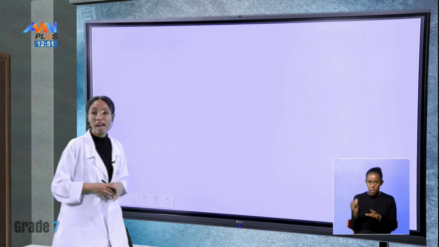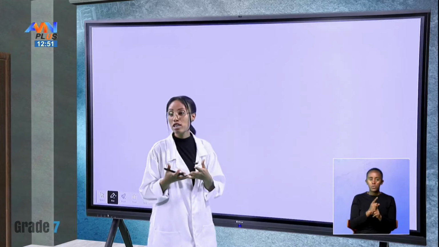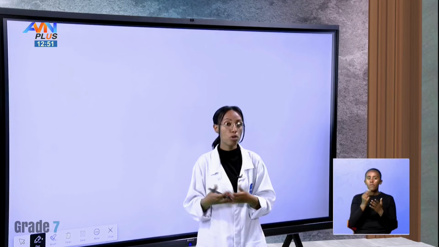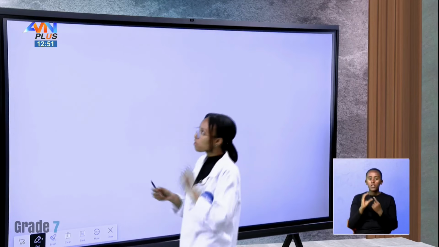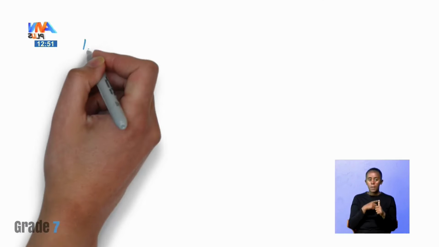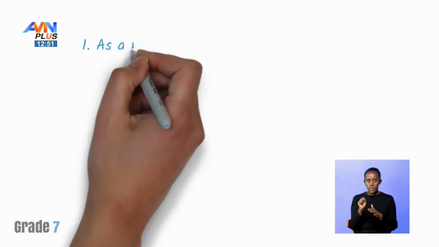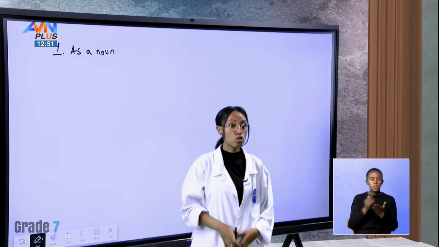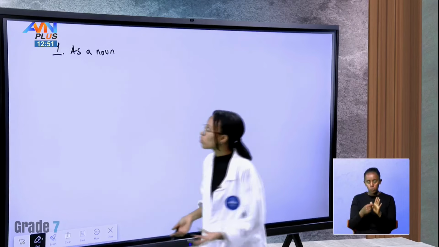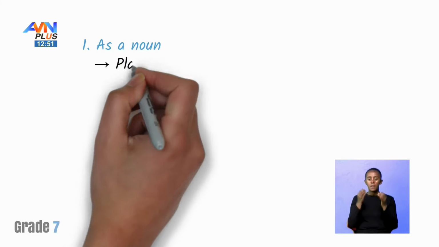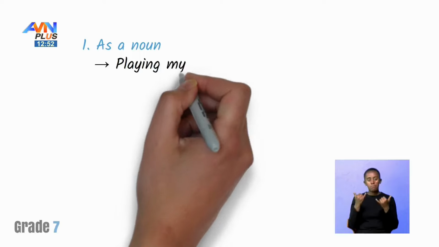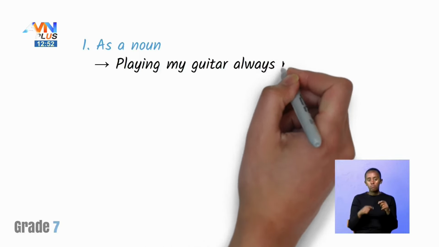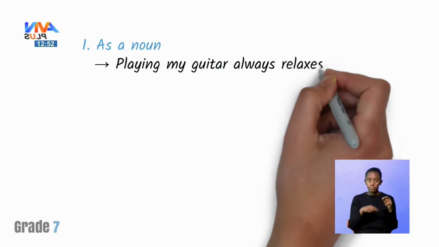And gerunds, just like infinitives, have different forms of using them, or we use them in different situations. The first one, like we talked about, as a noun. We gave some examples earlier. We use it to show it as a noun. Playing my guitar always relaxes me.